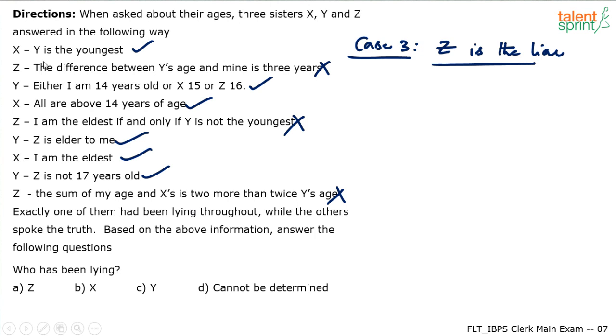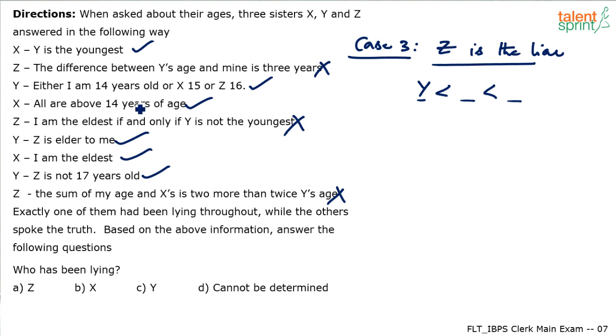Let's consider the correct statements first. X says Y is youngest. Okay, Y is youngest. So Y is less than someone, and that someone is less than someone else, right? Three persons, 1, 2, 3. Y is the youngest person. Now Y says either I am 14 years or X is 15 years or Z is 16 years.